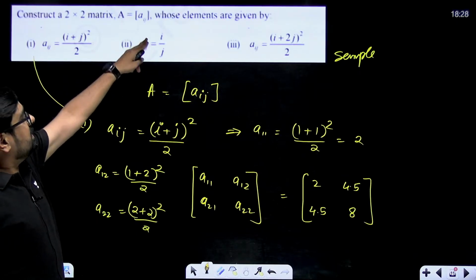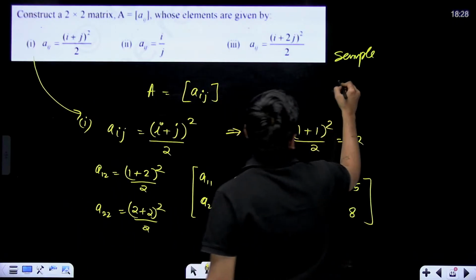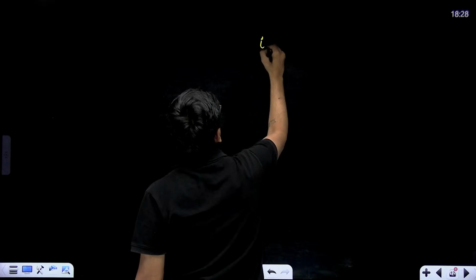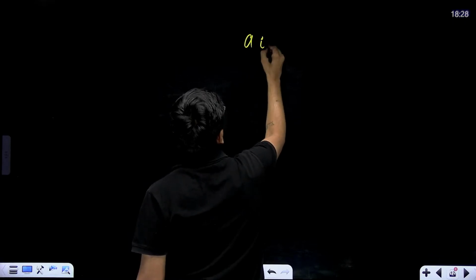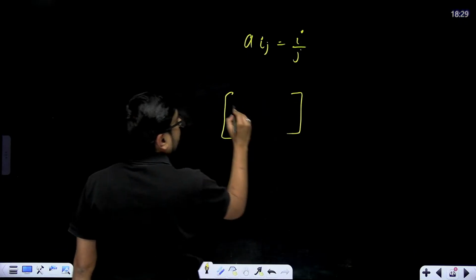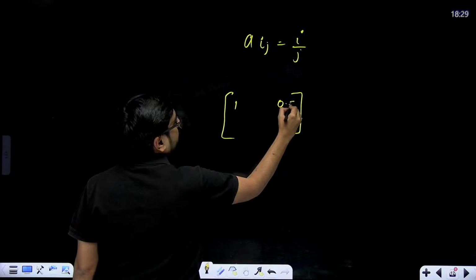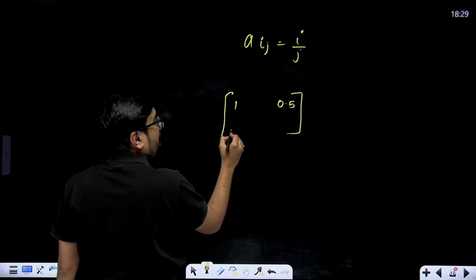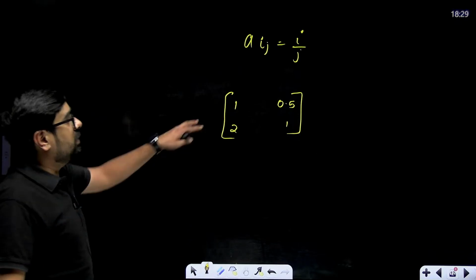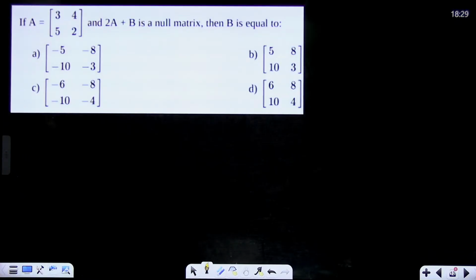Right? Aij is equal to i by j. So let's solve the second one also. Aij is equal to i over j, 2 cross 2 matrix. So A11 will be 1 by 1, that is 1. A12 will be 1 by 2, that means 0.5. A21 will be 2 by 1, that means 2. A22 will be 2 by 2, that means 1. So this will be my required matrix. Very easy questions. In 1 mark they can ask it. In MCQ they can ask it.